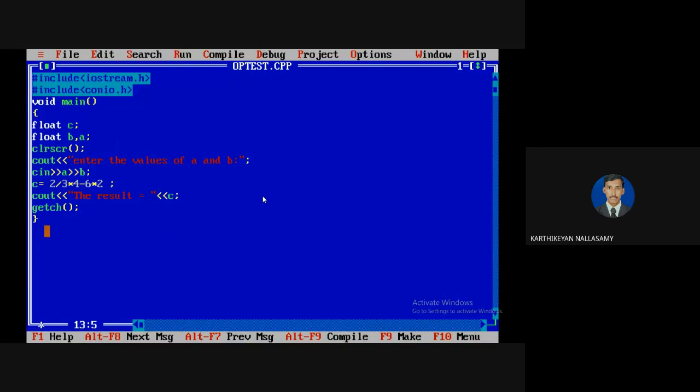The first operator is division, so we need to perform the division: take 2 as one input and 3 as the other. Here the data type plays a major role. 2 divided by 3: 2 is an integer, 3 is also an integer. The actual value of 2 by 3 is 0.66667, but since this is integer division, the value after the decimal point is truncated, so it takes only 0.